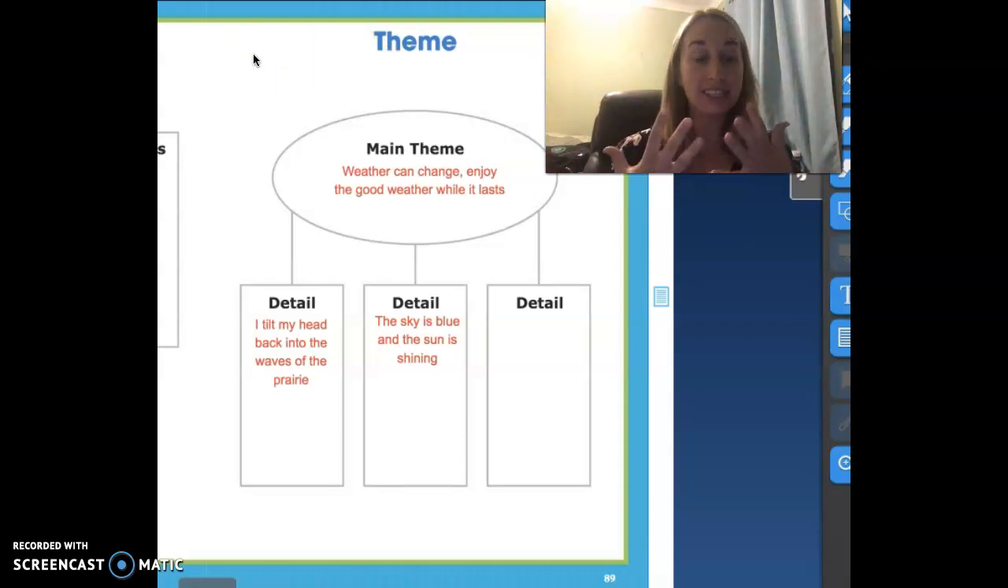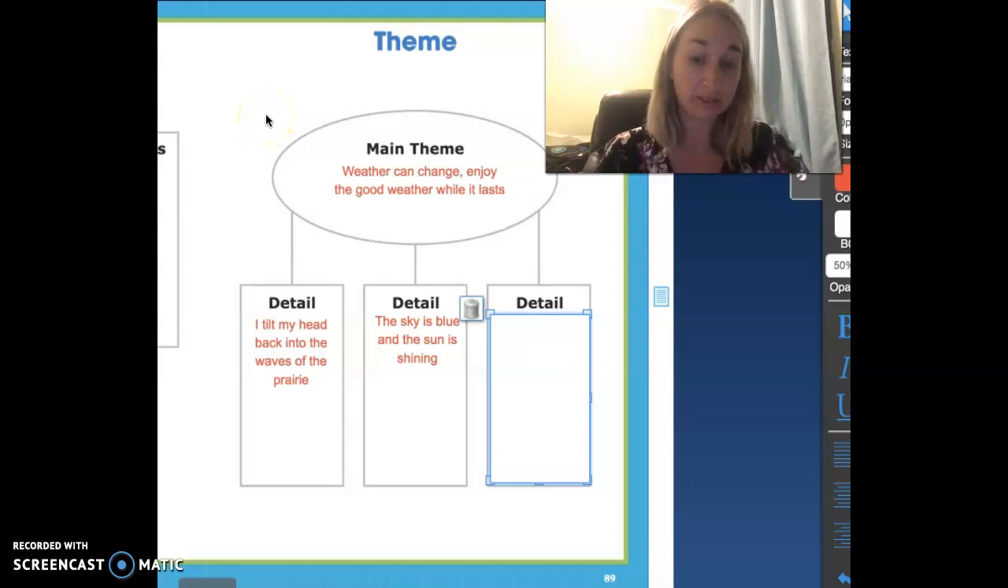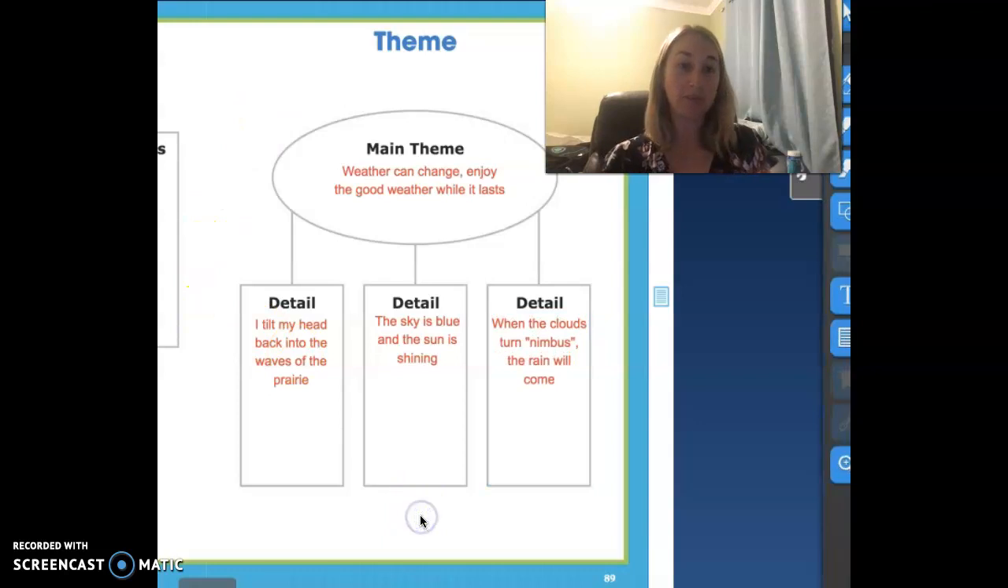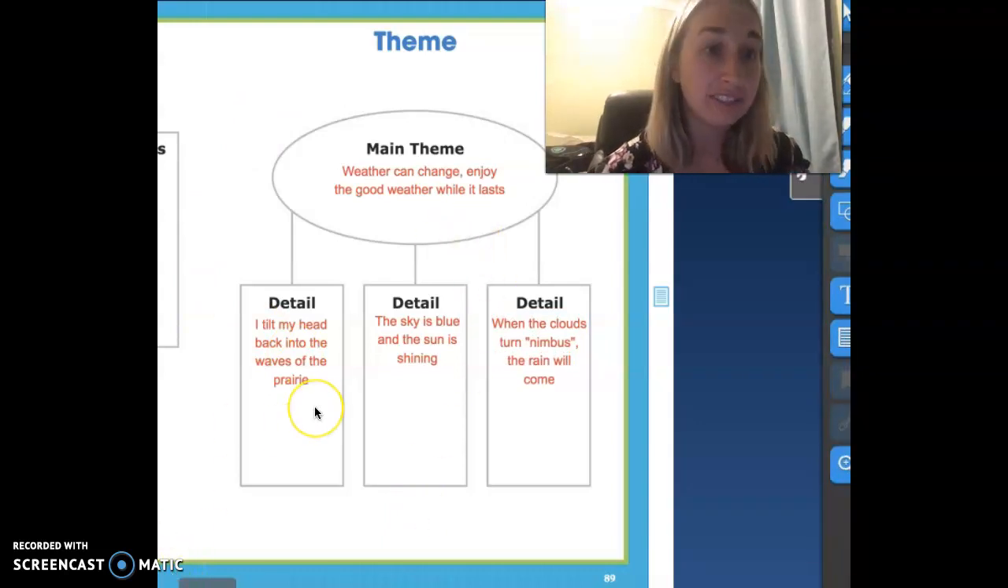So what is the last detail to support this main theme? Okay, my friends, what is that last detail, right? What is the last cloud showing us? When the clouds turn nimbus, the rain will come. All right, so you can be enjoying your beautiful sunny blue day, and then all of a sudden it can change into a rainy day.